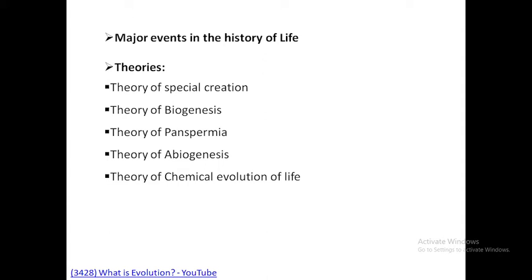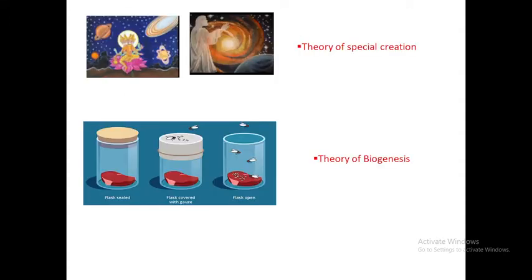There were no examples, and although there was no proven theory, the theory was accepted by the people in that particular duration. So these are the five different theories which were very well known in the 17th or 18th century. The first is the theory of special creation. Second is the theory of biogenesis, then the theory of panspermia, theory of abiogenesis, and theory of chemical evolution of life. Let us discuss it in brief one by one.